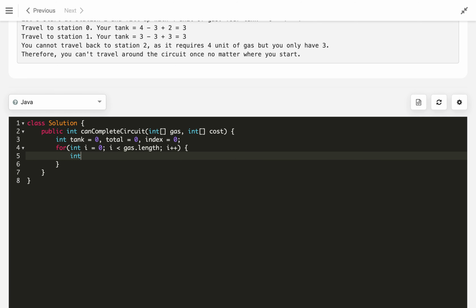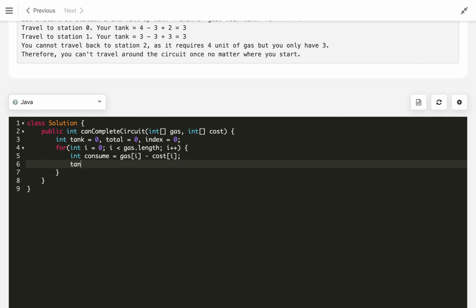Then let's first calculate the current consumed difference on the current stop, which is gas of i minus cost of i. Now we will add it into the tank, tank plus equals consume.